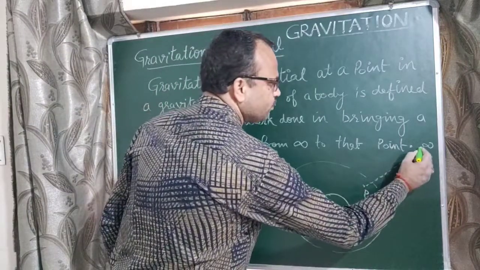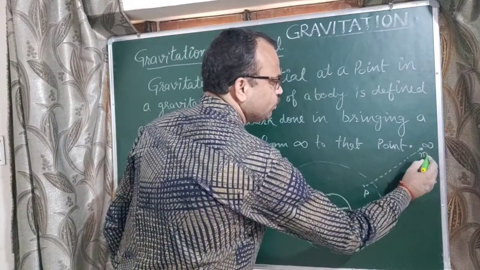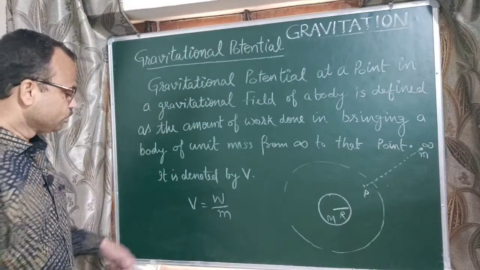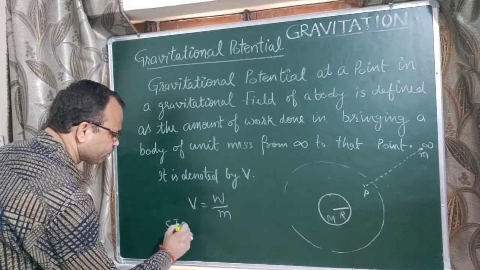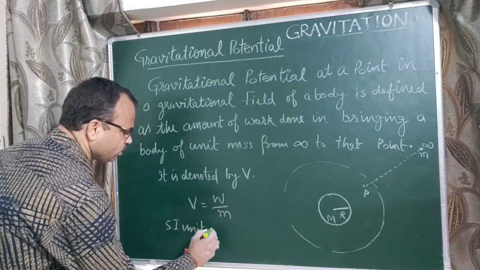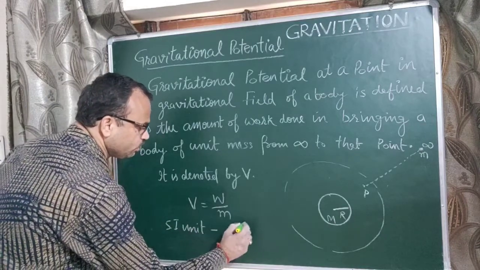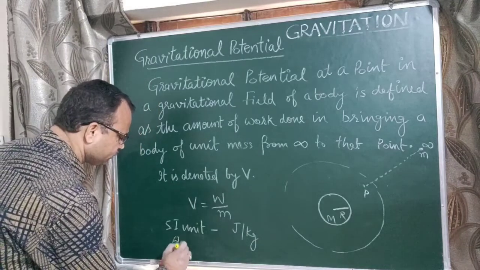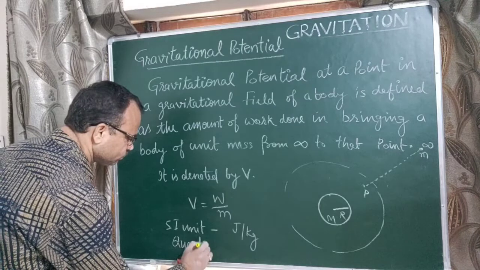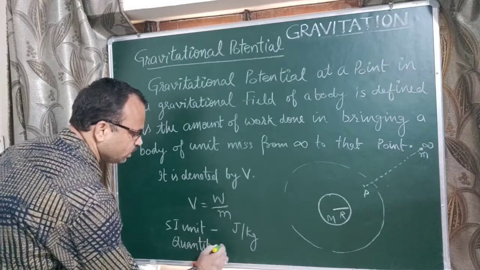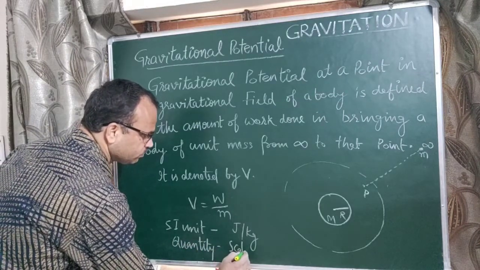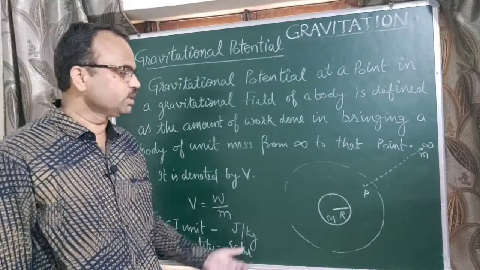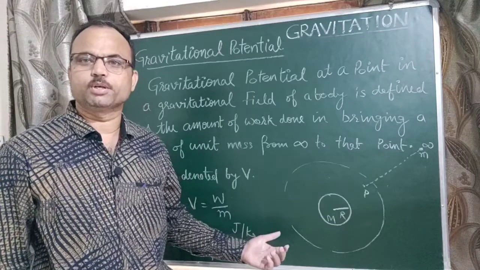Here small m is the body which is moved from infinity to point P. Its SI unit is joule per kg, and it is a scalar quantity because it has only magnitude but no direction.